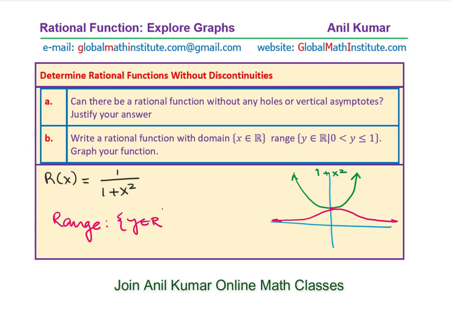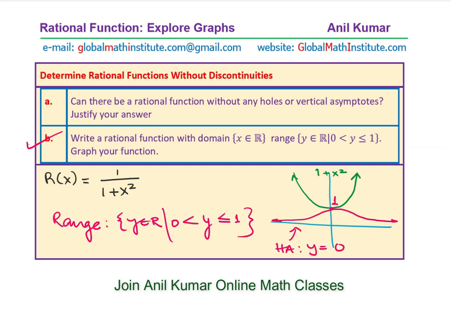We see that y is never touching 0. It is approaching 0, right? So we have a horizontal asymptote which is y equals 0. So y is greater than 0. However, y is less than or equal to 1, as you can see. So it meets the criteria for part B of this particular question. You get an idea, right?